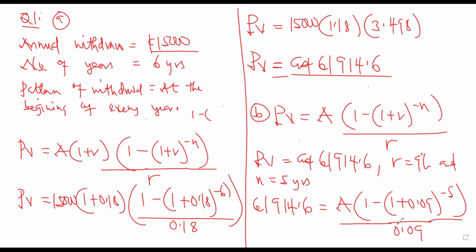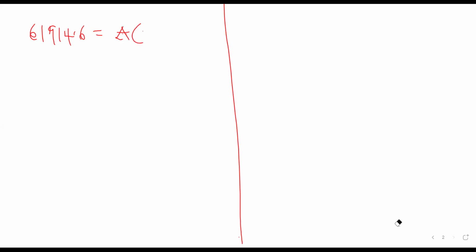The annuity factor is 3.890. Okay. So let's just find the amount: 61,914.6 is equal to A multiplied by 3.890.